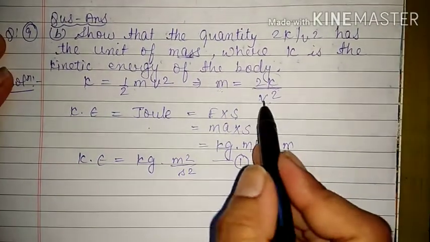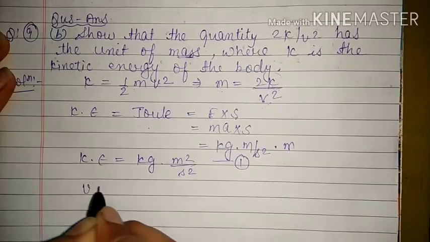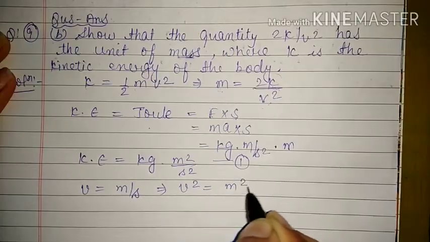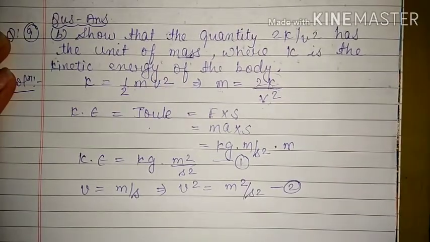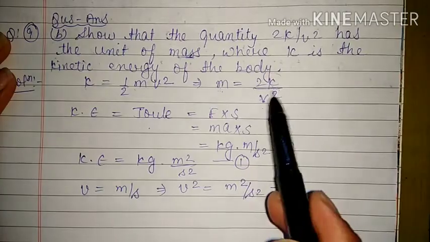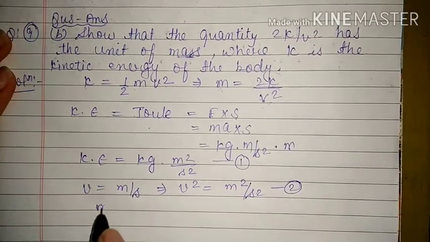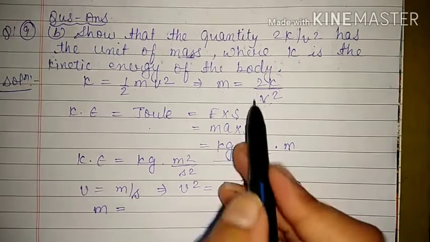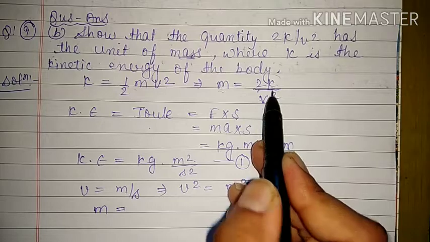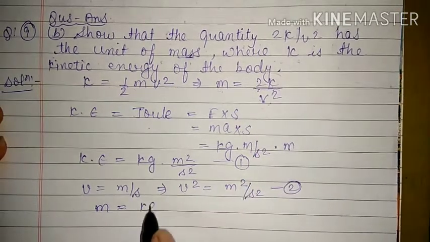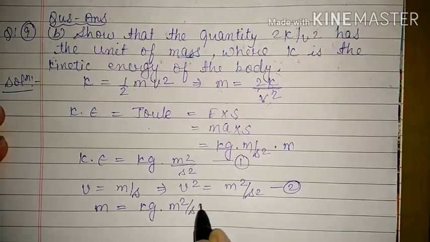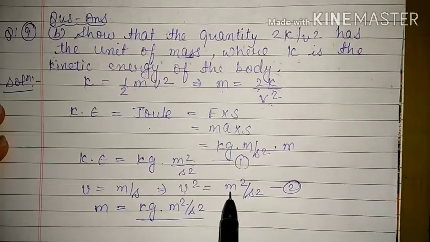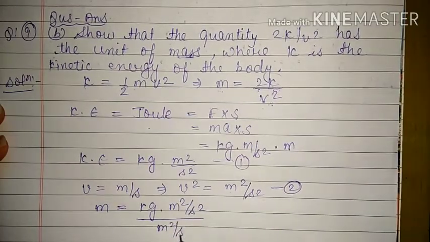Okay, and v square, v is the velocity, so the unit of v is meter per second. This implies the unit of v square will be meter square upon second square, equation number 2. If we put equation 1 and 2 in our formula, then let's see, m is equal to 2k upon v square. 2 is a constant, so it will not have any unit. Unit of k, that is kinetic energy, is kilogram meter square upon second square, divided by v square, and the unit of v square is meter square upon second square.